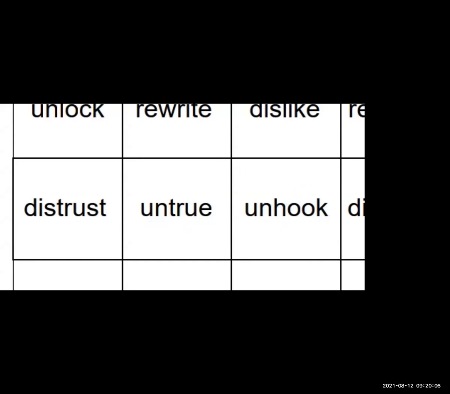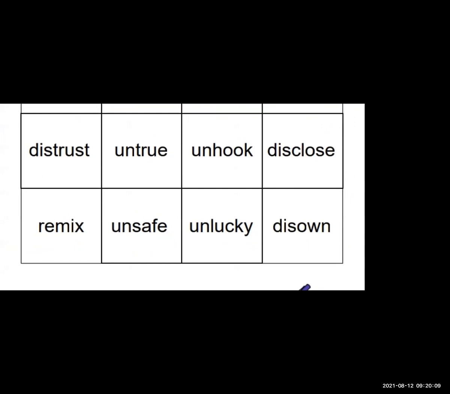What are the root words in the next? Root word is close in disclose, and the prefix is dis. Mix is a root word, and I'm underlining all of these. Root word is mix and re is the prefix. Root word is safe, and here the prefix is un, and safe is the root word.